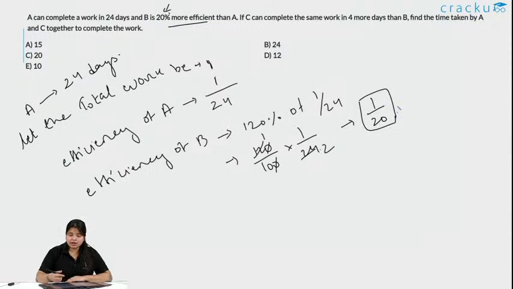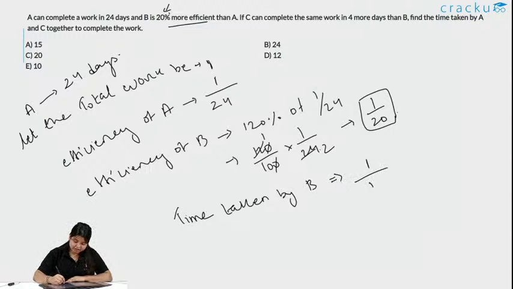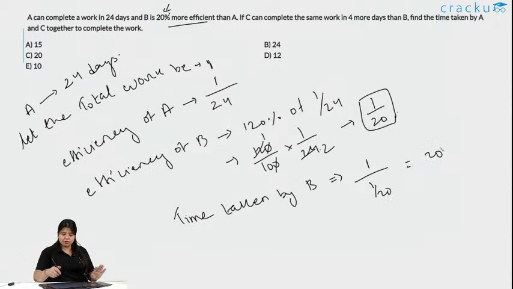So what is the time taken by B? Time taken by B will be, again, total work by efficiency. So this will be 20. While solving the problem, we know that whatever is in the denominator is the time taken, but sometimes these are not simple fractions like this. So the actual thing is the time taken by B is the total work divided by the efficiency. So it is 20 days.